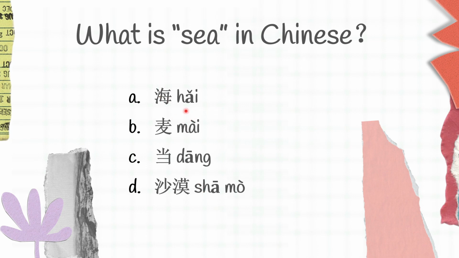Hai is sea, Mai is weak, Tang is wild, Shamo is desert. C in Chinese is A, 海.